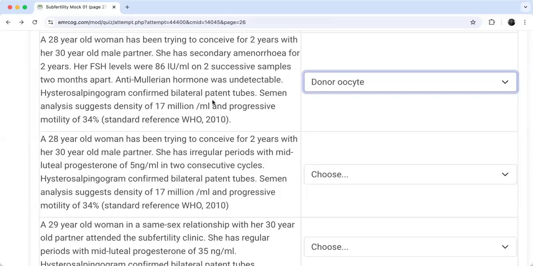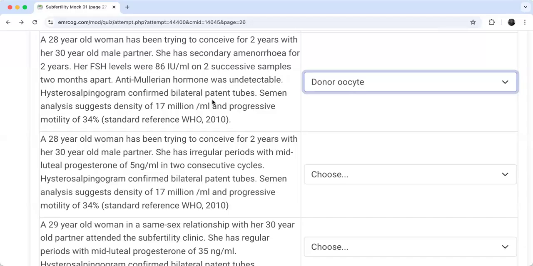So the indication of ICSI most likely is severe oligospermia, for example, or poor motility like asthenospermia or teratospermia when there is a problem with the abnormal form of the semen, or azoospermia, either obstructive or non-obstructive. So we can go for ICSI because of poor semen analysis.